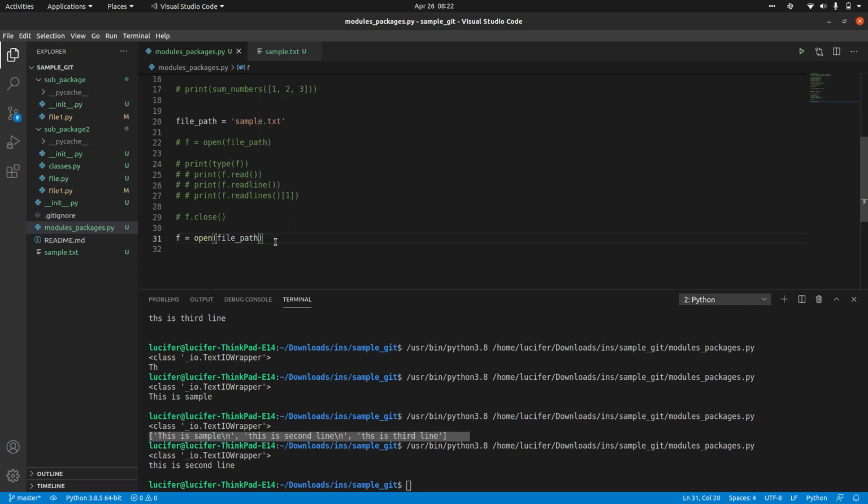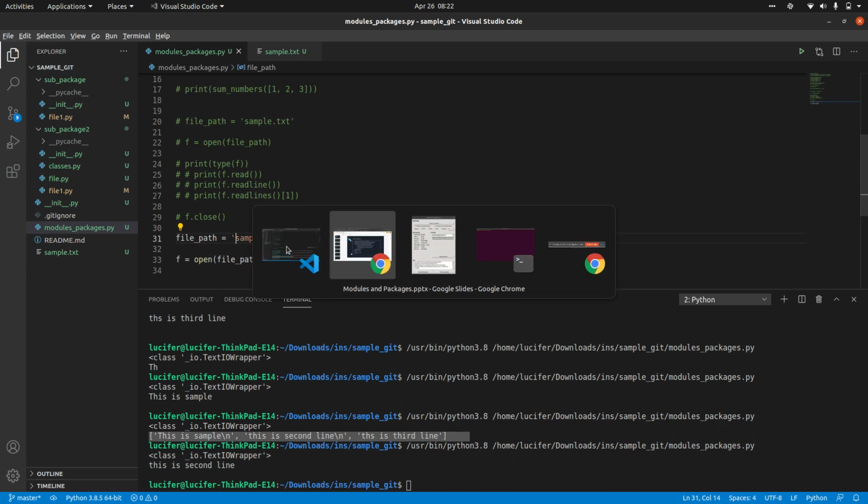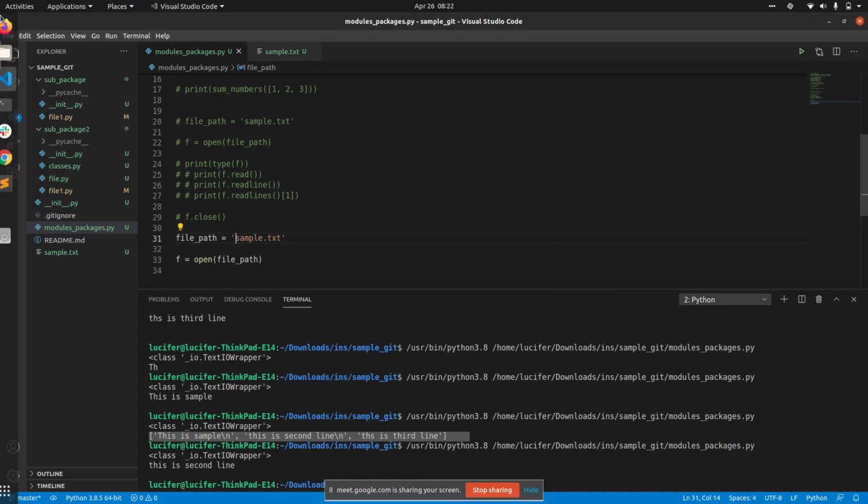Let me show you another way of giving the file path. This is sample text, but I am not using the simple file path. I'll be using the complete file path of this particular sample text.